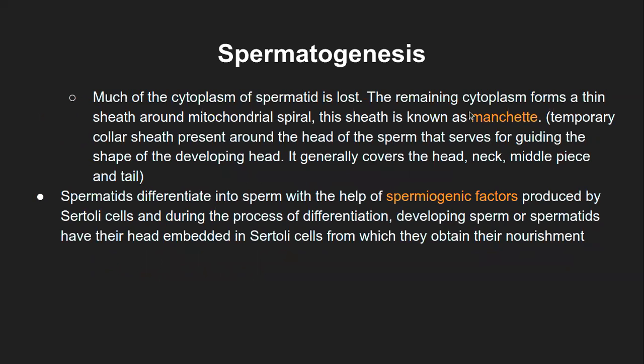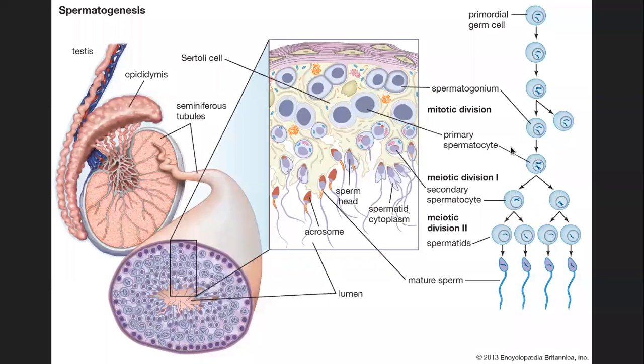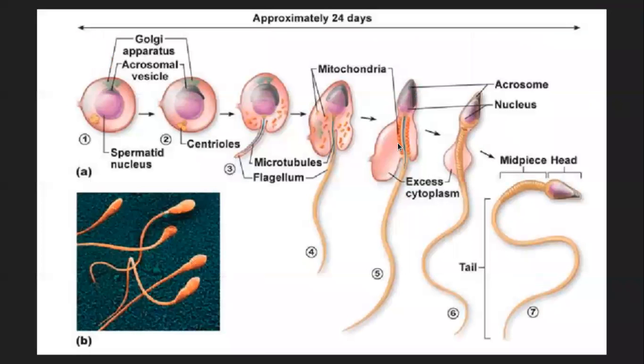So the remaining cytoplasm forms a thin sheath around the mitochondrial spiral as and when this is formed, and this sheath is known as the manchette, or mansheet in short. So going back, this mitochondrial spiral is the Nebenkern, and this sheath, now again this is two-dimensional, but ideally this cytoplasm will be on all sides around the mitochondrial spiral as well as the axial filament around the tail.